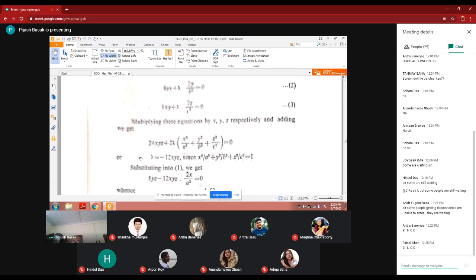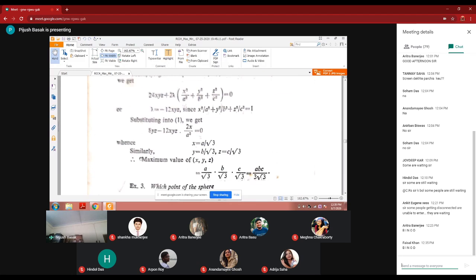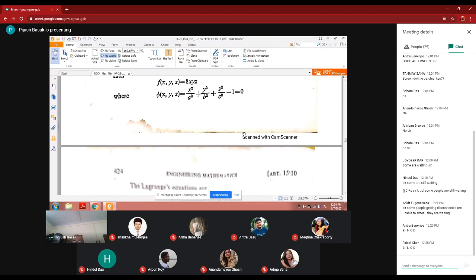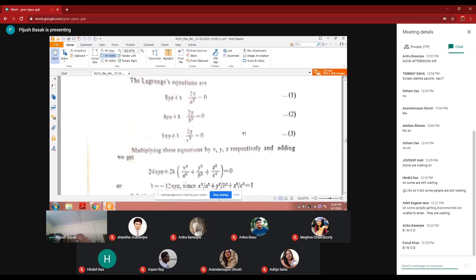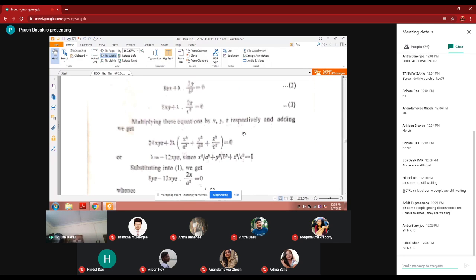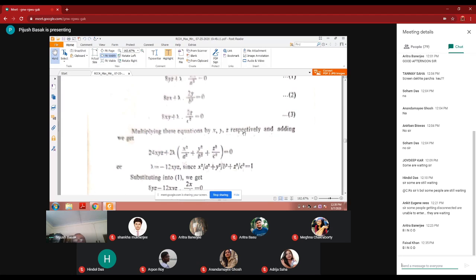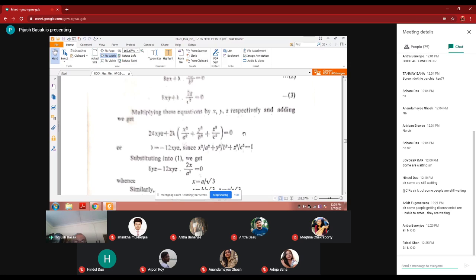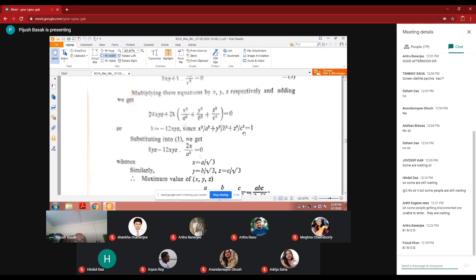Okay. Then after getting lambda, you put it in every equation here. After getting lambda, you substitute it in this one and you will get this. 2yz minus 2x by a square into 12xyz minus 2x by a square is 0.